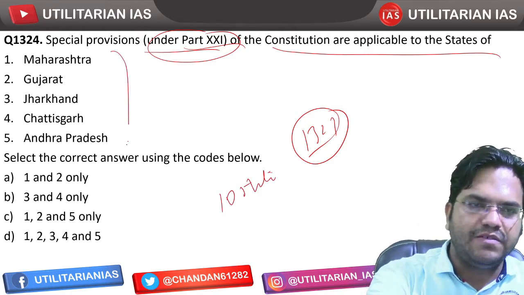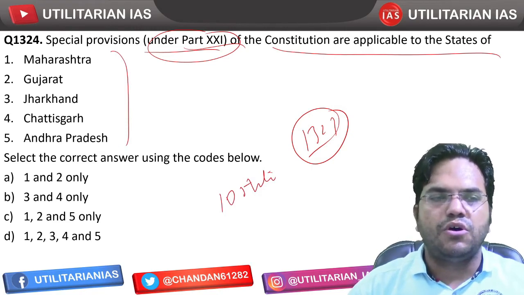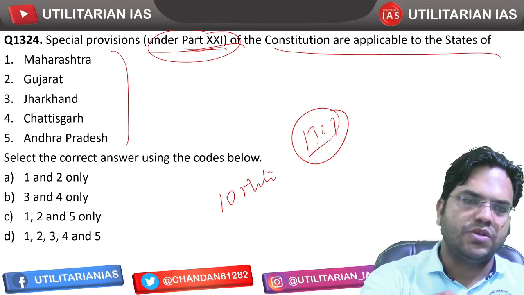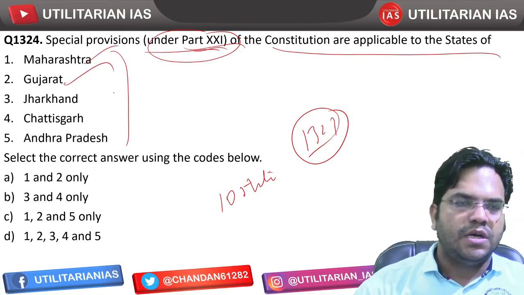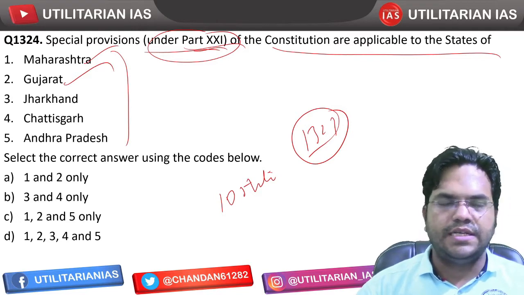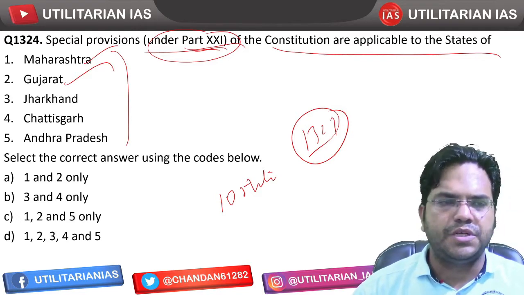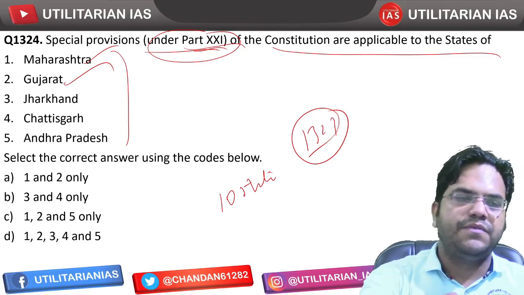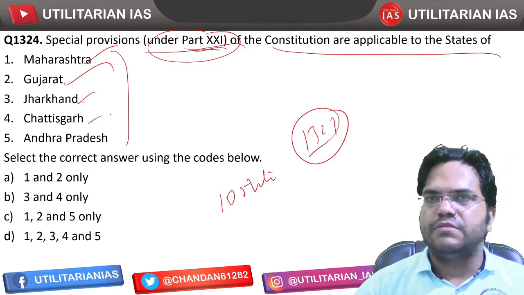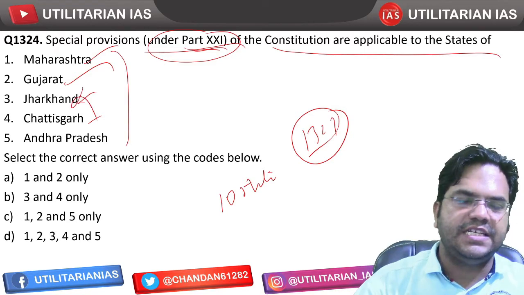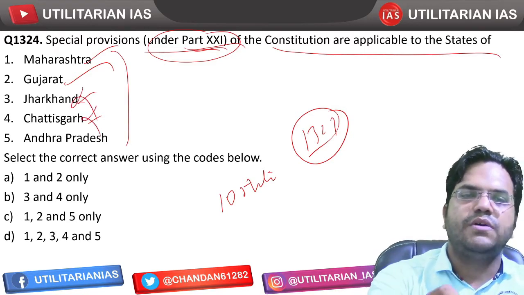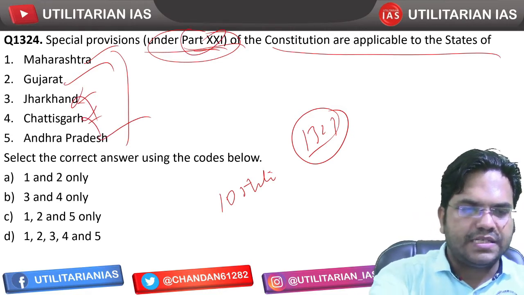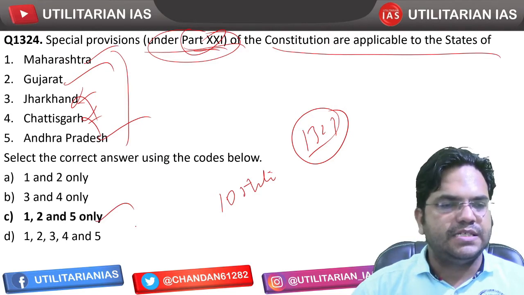Of these, 5 states have been given. We have to identify which of the following 5 states does enjoy the special status under Part 11. Yes, Maharashtra does enjoy, Gujarat does enjoy, but Jharkhand and Chhattisgarh, though they have a significant tribal population, have scheduled areas under the 5th Schedule. In the 5th Schedule these states are covered, but when it comes to Part 11, surprisingly Jharkhand and Chhattisgarh are not covered. Andhra Pradesh is covered. So 1 to 5 from my assessment should be the answer, and hence C is the answer.